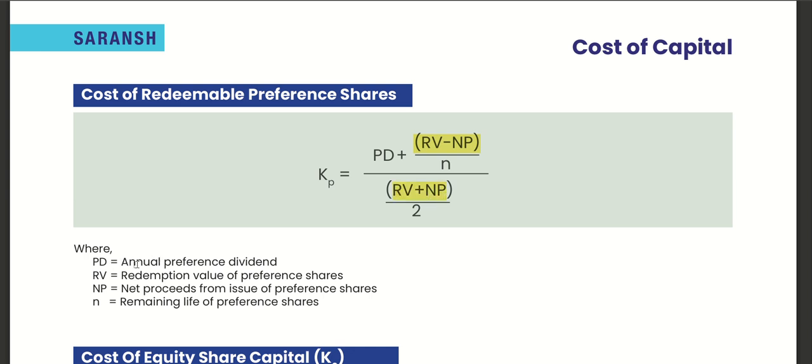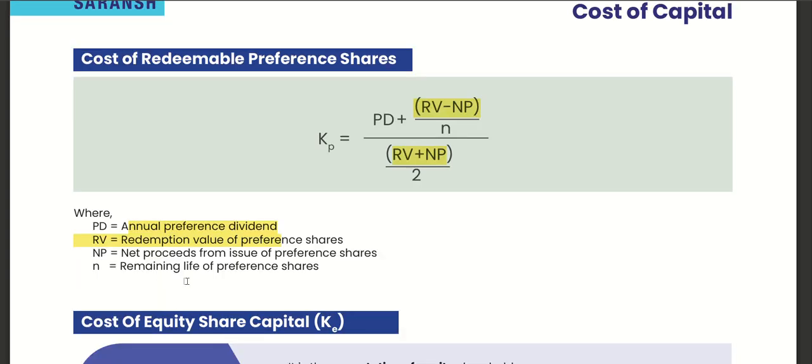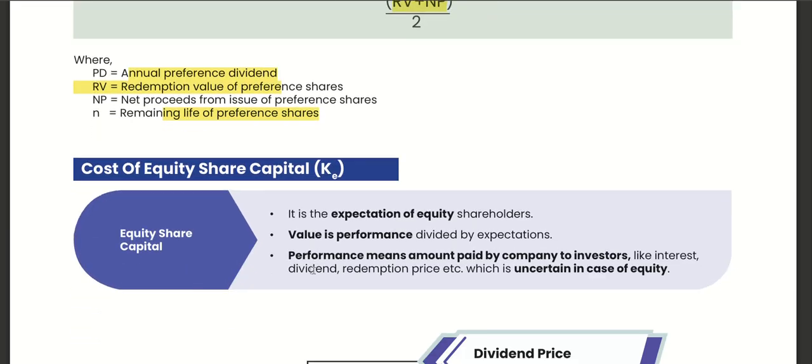Preference dividend means PD, the annual preference dividend; RV is the redemption value of preference shares; NP is the net proceeds from the issue of preference shares; and N is the remaining life of preference shares.